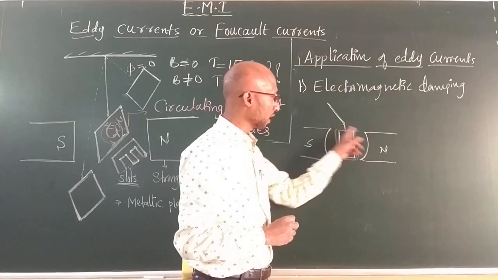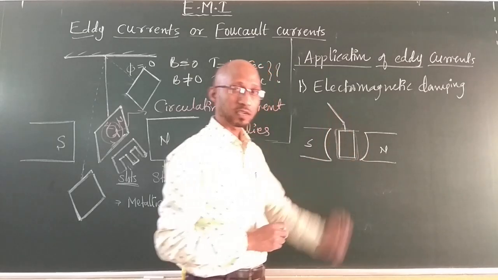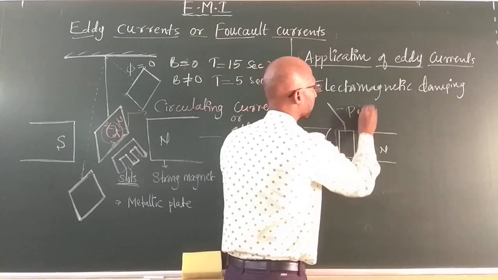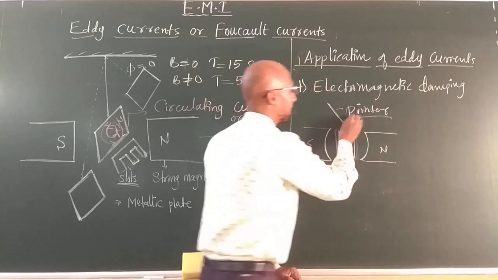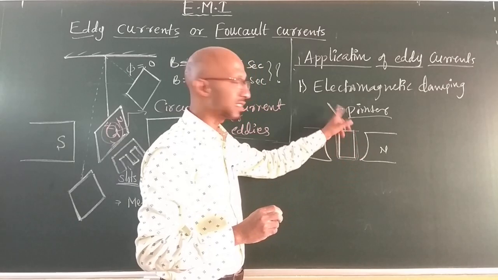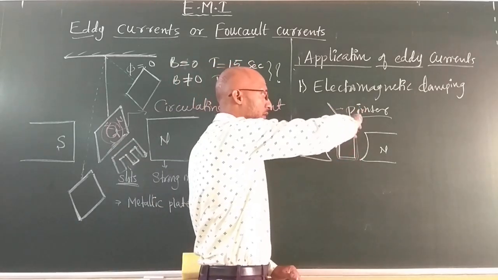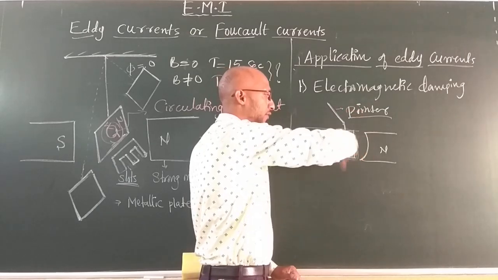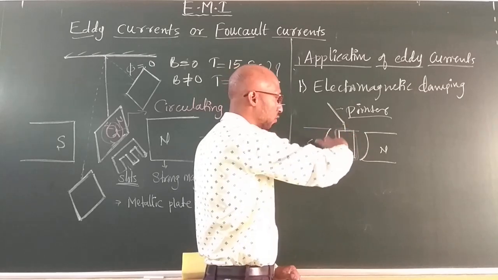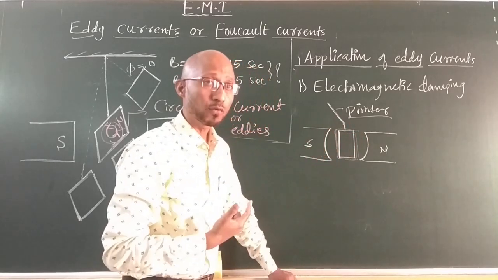Now, once the current flows in this wire, what actually happens? The needle starts showing oscillation, because the pointer is attached to the coil. When the current flows in this coil, the pointer starts responding to the flow of current. When the pointer rotates, this complete frame also rotates in the magnetic field. Now the flux linked with this coil changes, and once the flux linked with the coil changes, an eddy current will form on the frame.